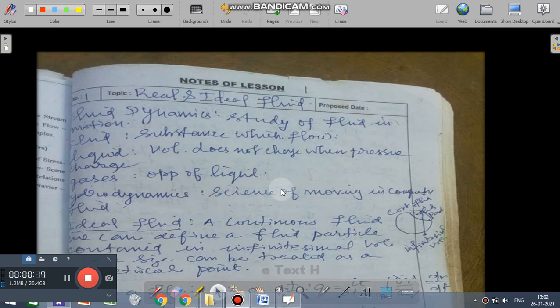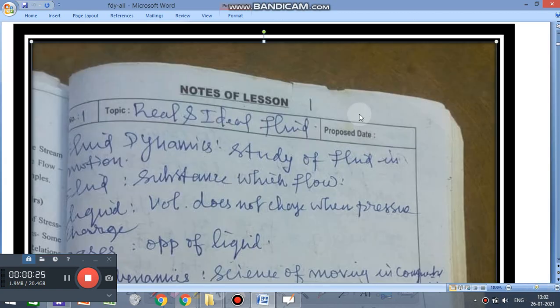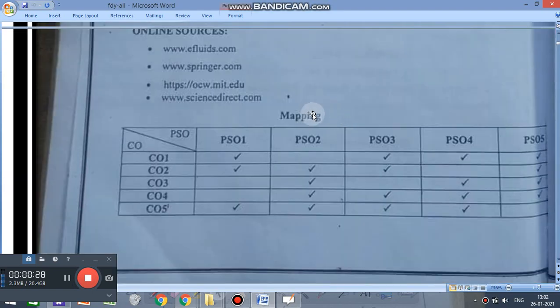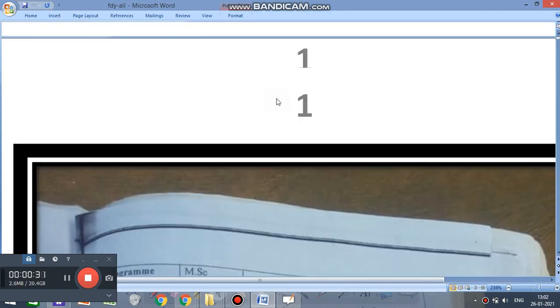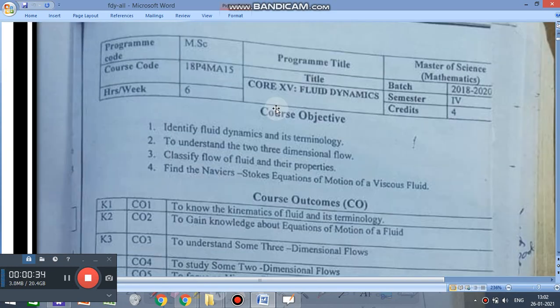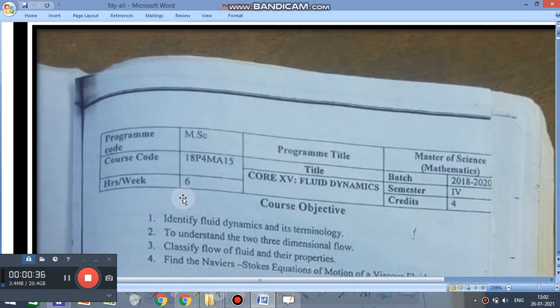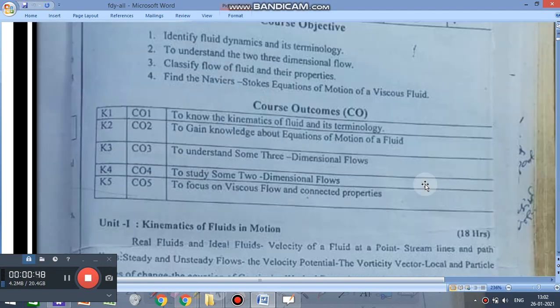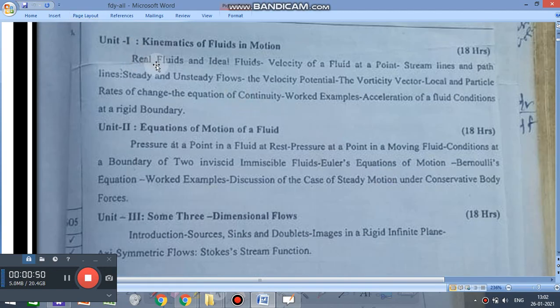The first topic here is fluid dynamics. Let me go back to the syllabus. You see here, fluid dynamics, and the course code is 18P4MA15, also 18 to 20, and it is coming in the fourth semester. So now coming to the kinetics of fluid dynamics, that's what we are going to talk about now.